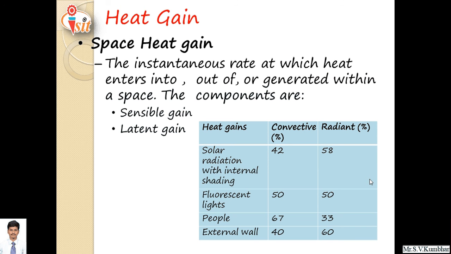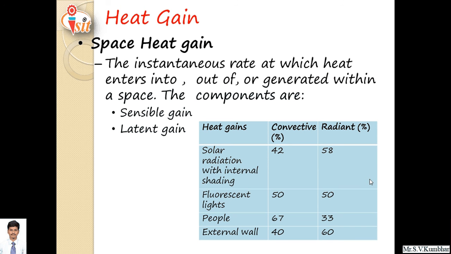Solar radiation with internal shading: 42% convective heat gain and 58% radiative heat gain can be considered. If you use fluorescent light, as we were using in earlier days, 50% convective and 50% radiative heat gain can be considered.